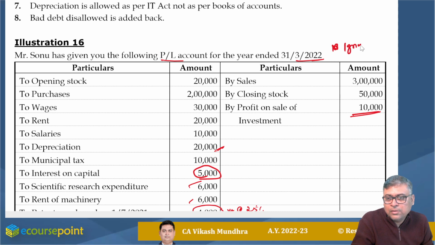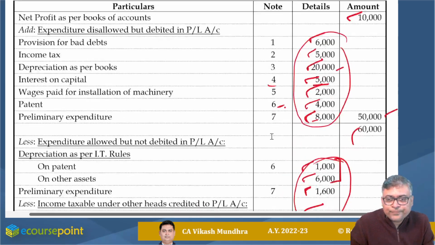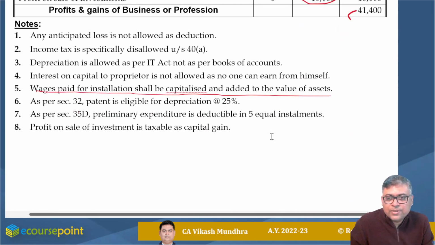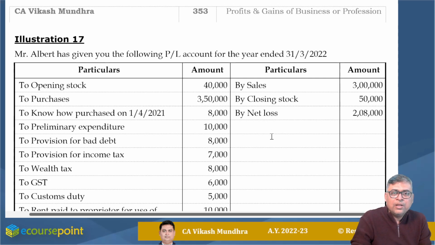Ignore 44AD, 44ADA, and 44AE. Sorry, 44AF is no more; earlier there was 44AF. This illustration is complete. Now I'm going to the third one.